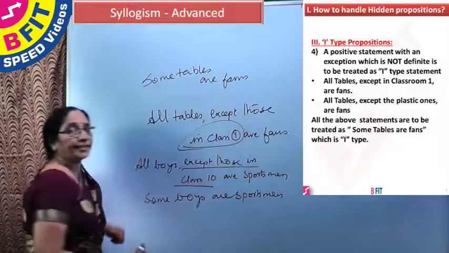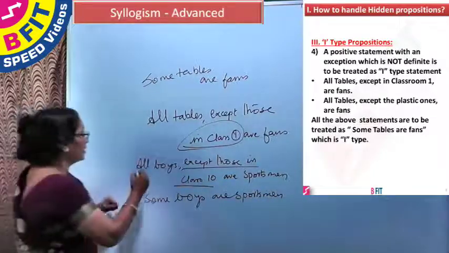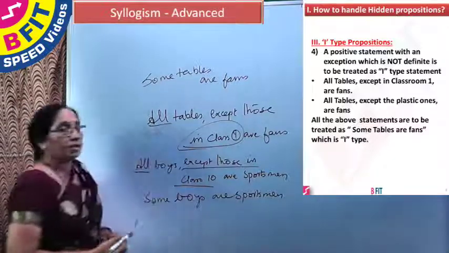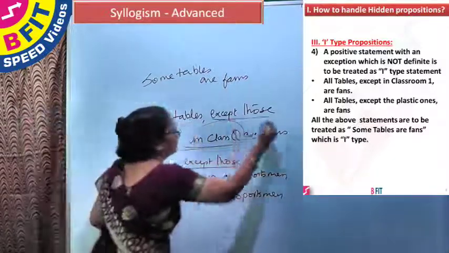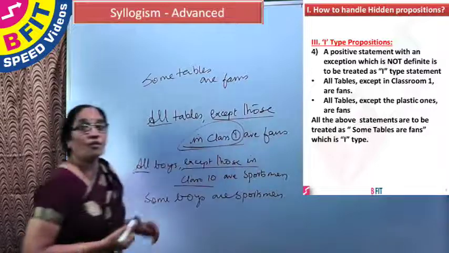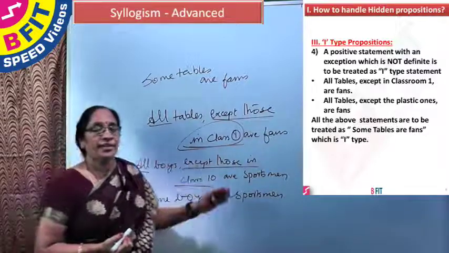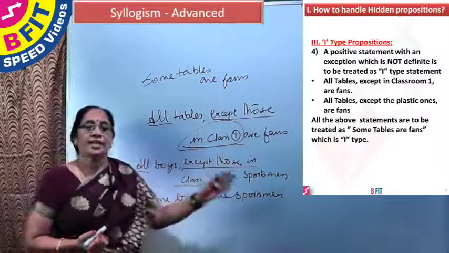All these are I type of statement, though they start with the word all. This being combined with an exception which is not definite is to be treated as an I type of statement.